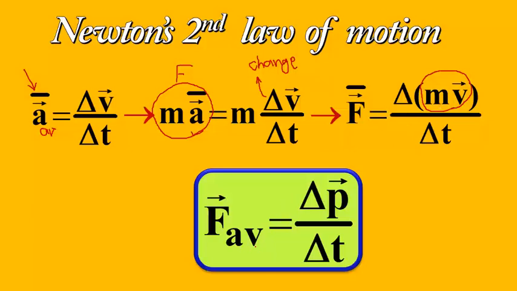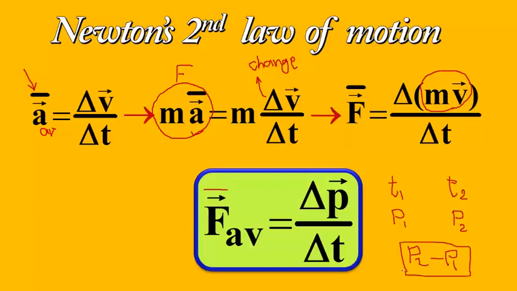As you see here, this average or bar sign indicates that on the left side I have average force, and on the right side delta p over delta t. So if I'm talking about average force exerted on a system, I can measure the change in momentum in a time interval. For example, suppose that it starts from t1 to t2. At t1 it could have the momentum of p1. At t2 it could have momentum of p2. So the change in momentum will be p2 minus p1, which is delta p here.